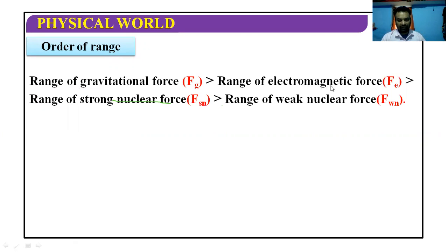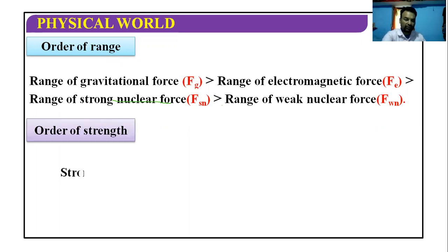The second longest range is of the electromagnetic. Then is the strong nuclear force, and then finally the weak nuclear force. So the longest range is gravitational force, after that electromagnetic, then strong nuclear, and then range of weak nuclear forces.